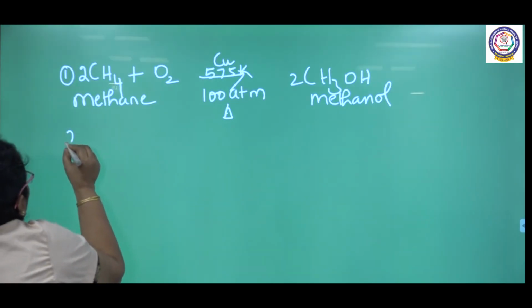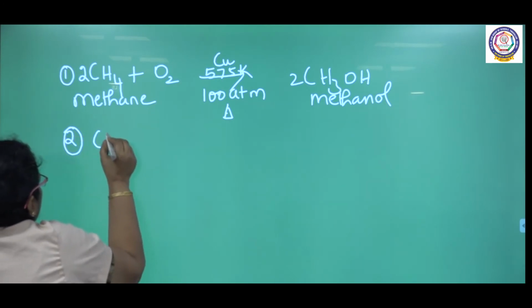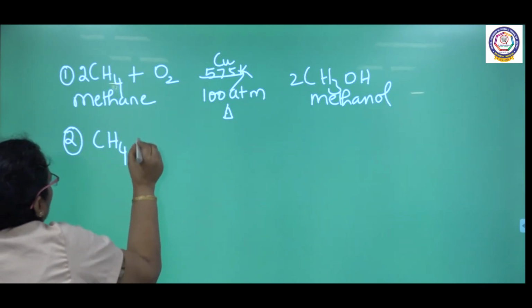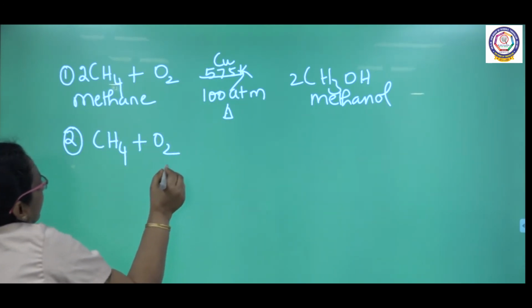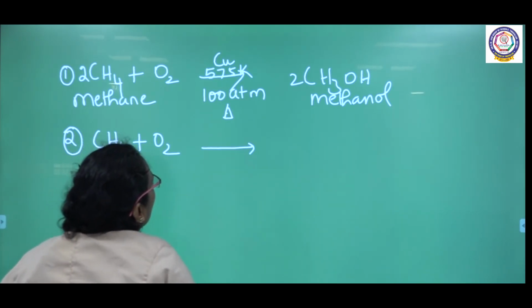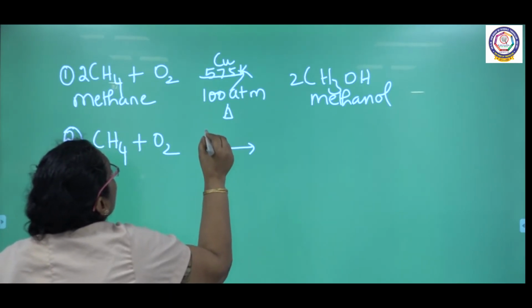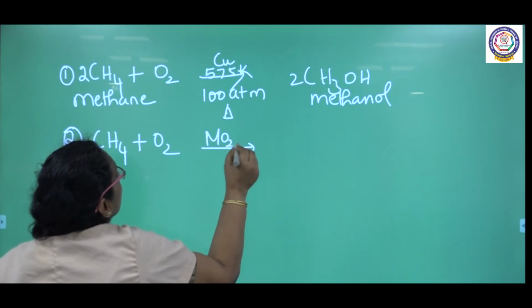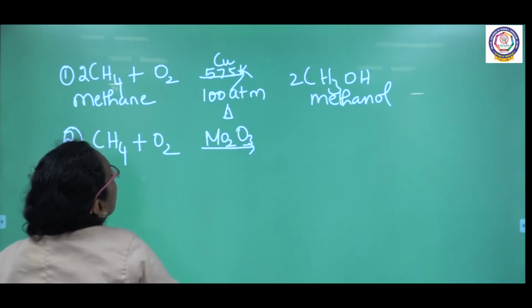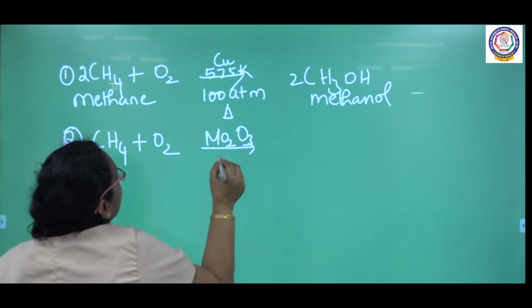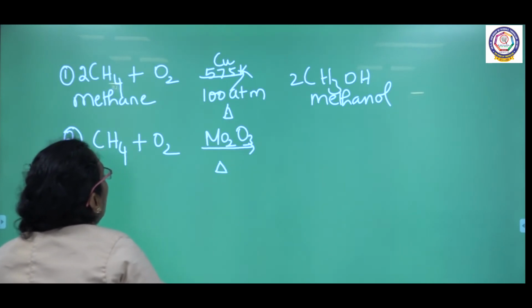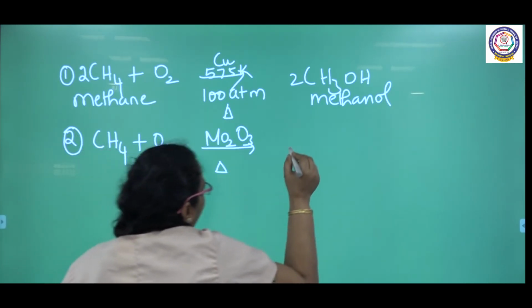Then the second controlled oxidation: the same methane undergoes oxidation. What is the reaction condition? I am using molybdenum trioxide as catalyst. So, what is the product I am getting here?